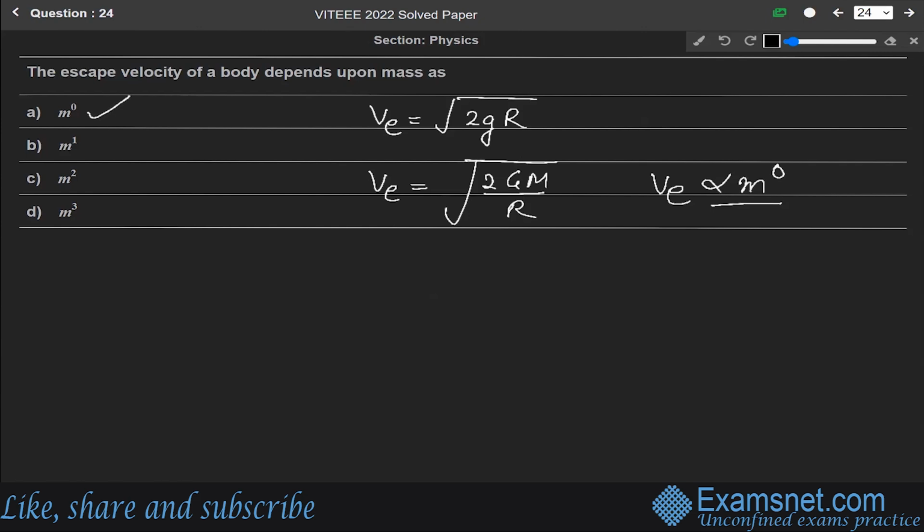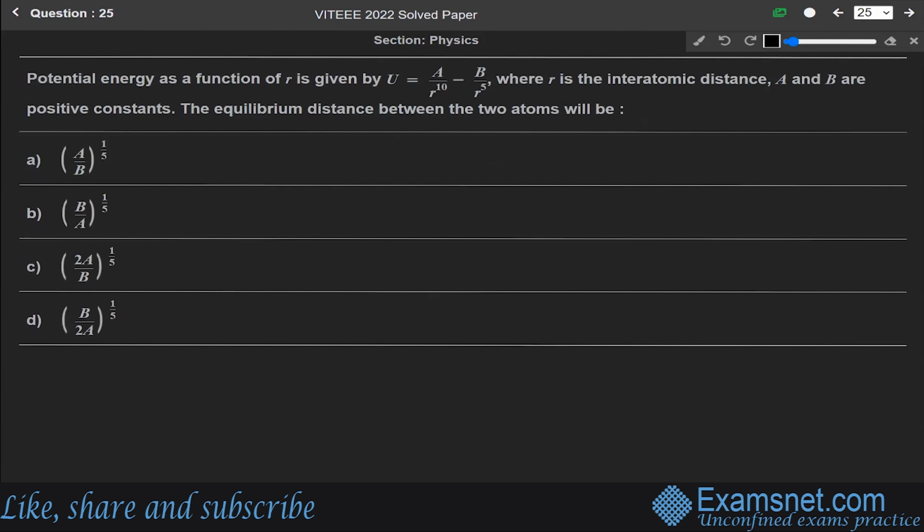Now next question. Potential energy as a function of r is given by U is equal to A over r raised to the power 10 minus B over r raised to the power 5, where r is the interatomic distance, and A and B are positive constants. The equilibrium distance between the two atoms will be. This question is from the chapter of central forces.